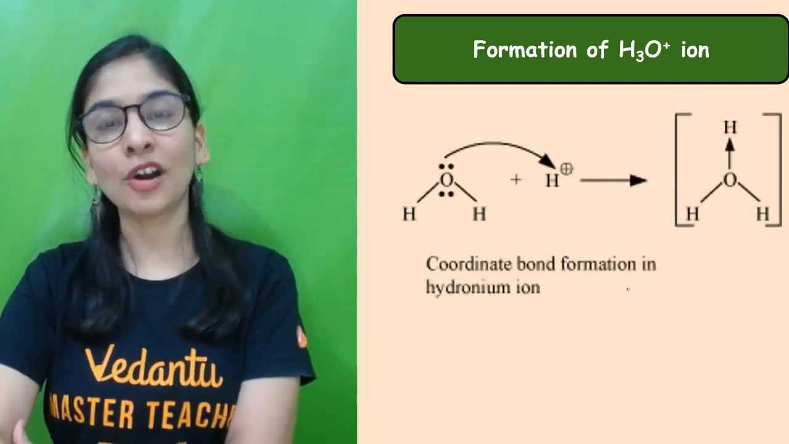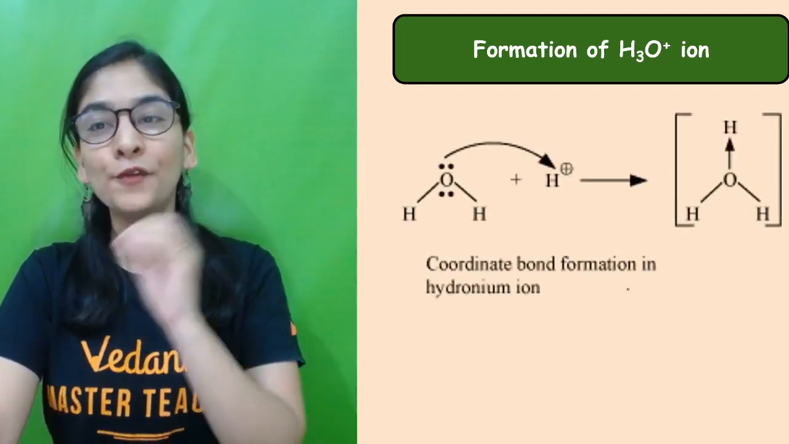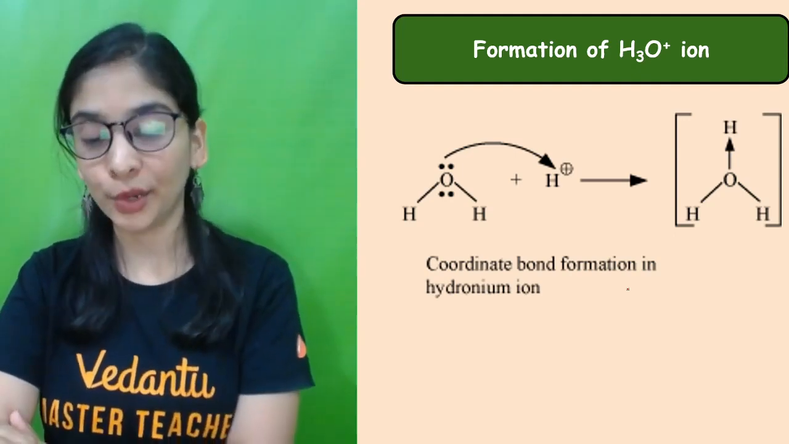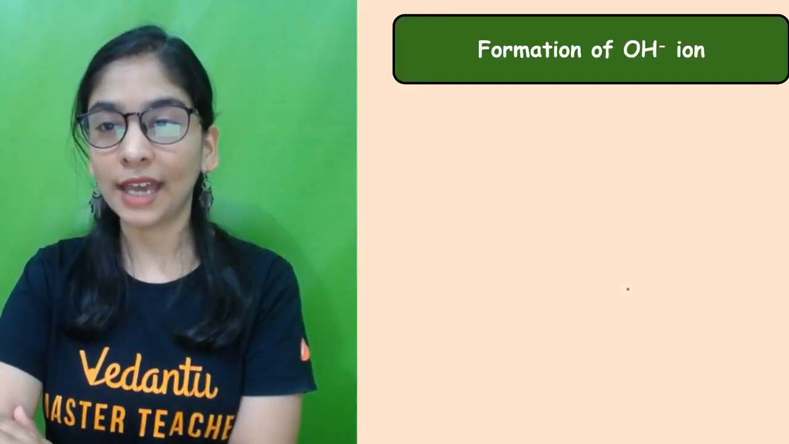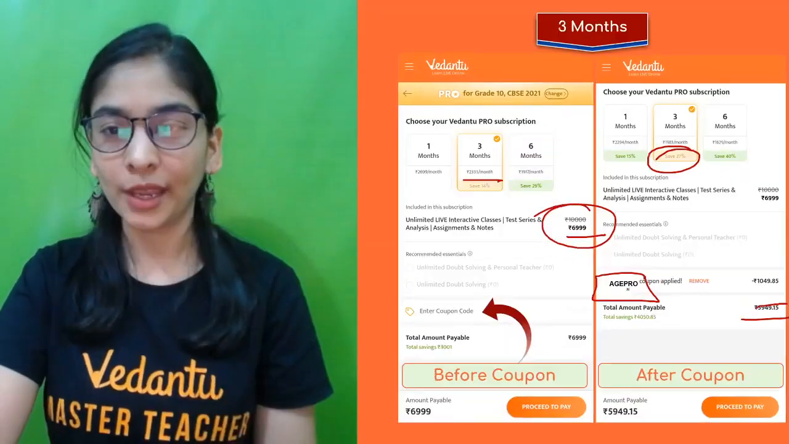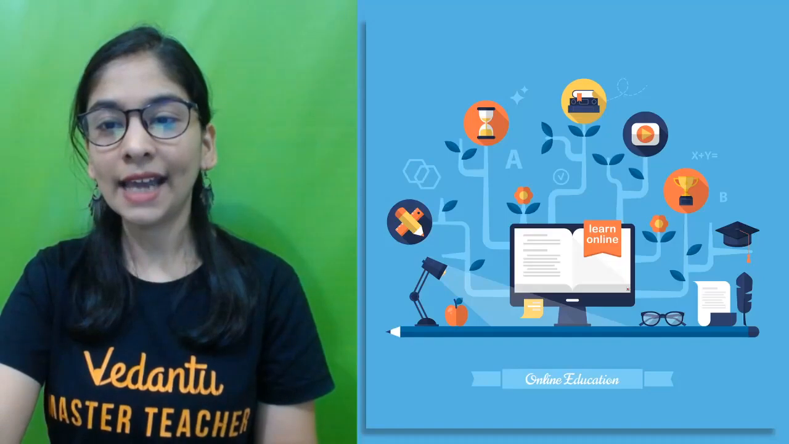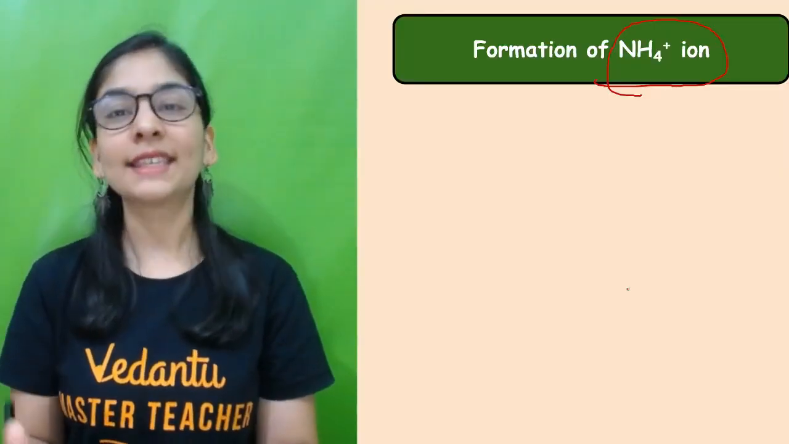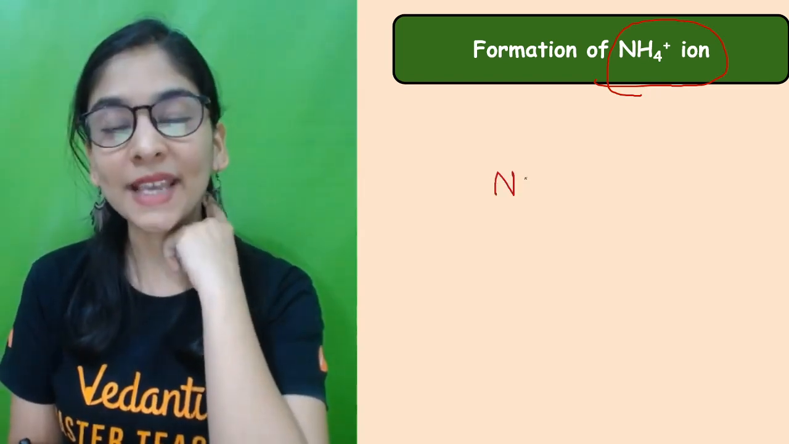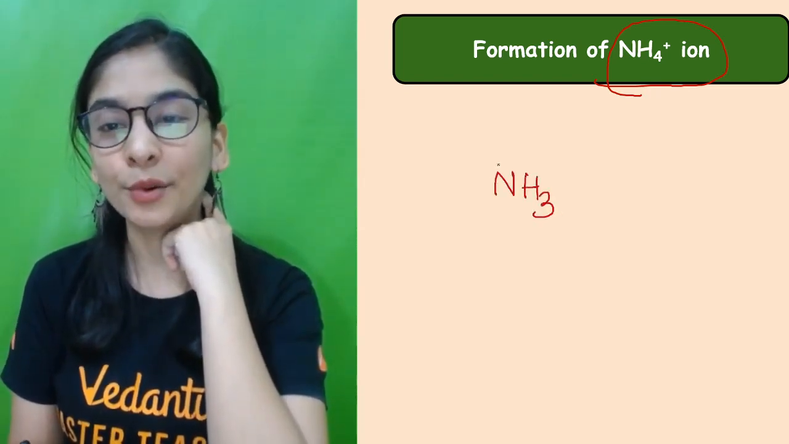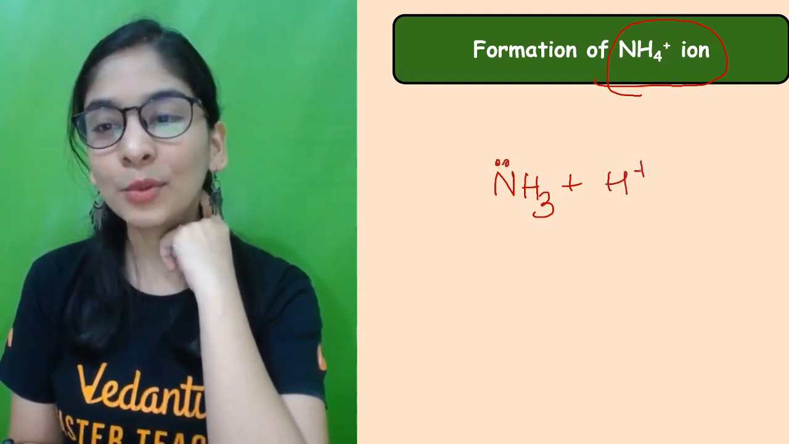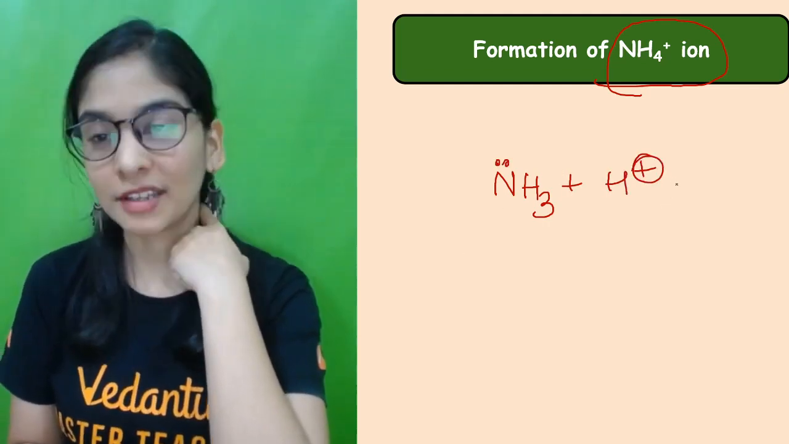So students, let's talk about how the formation of hydronium ion and the formation of ammonium ion occur. Let's discuss ammonium ion first. Let's see how the formation of ammonium ion occurs. This is basically a combination of, as I told you, ammonia, which has a free lone pair, and it is given an H positive ion.